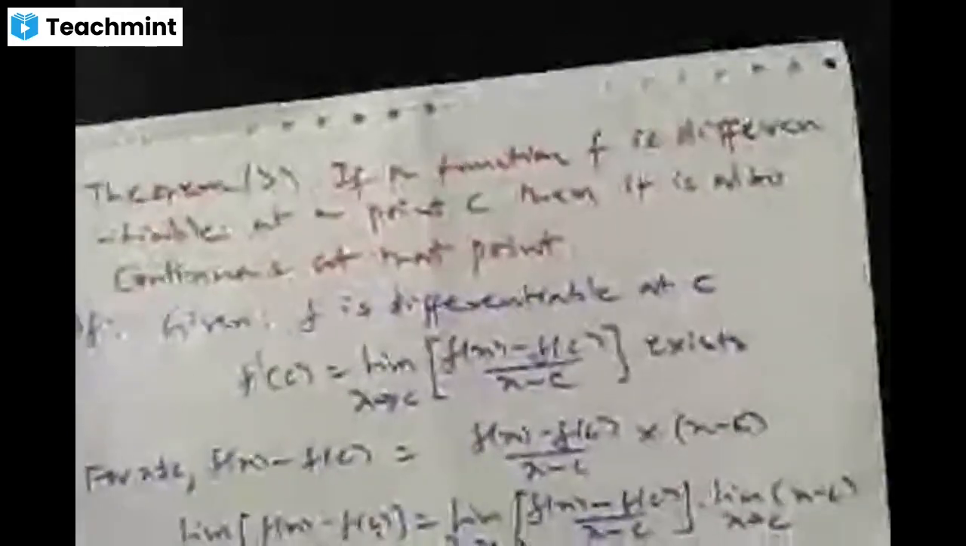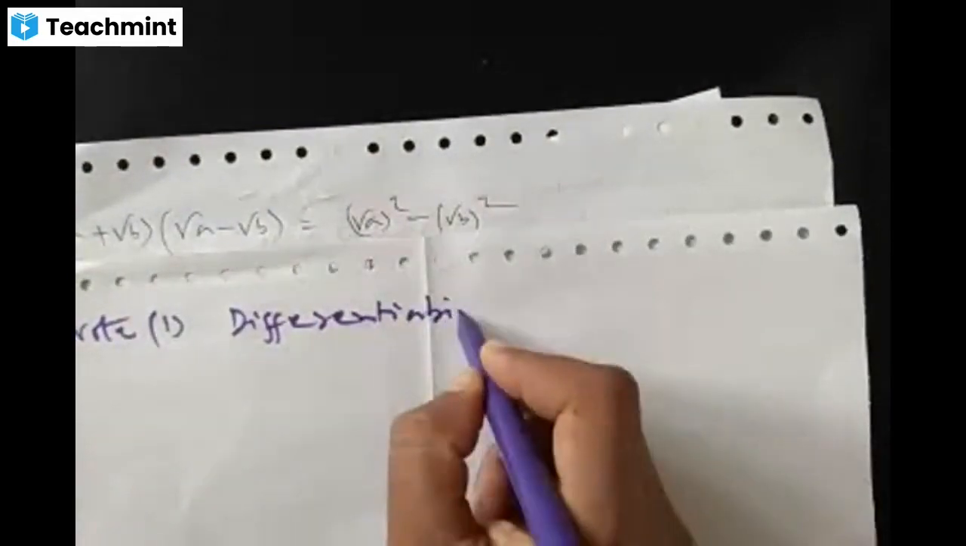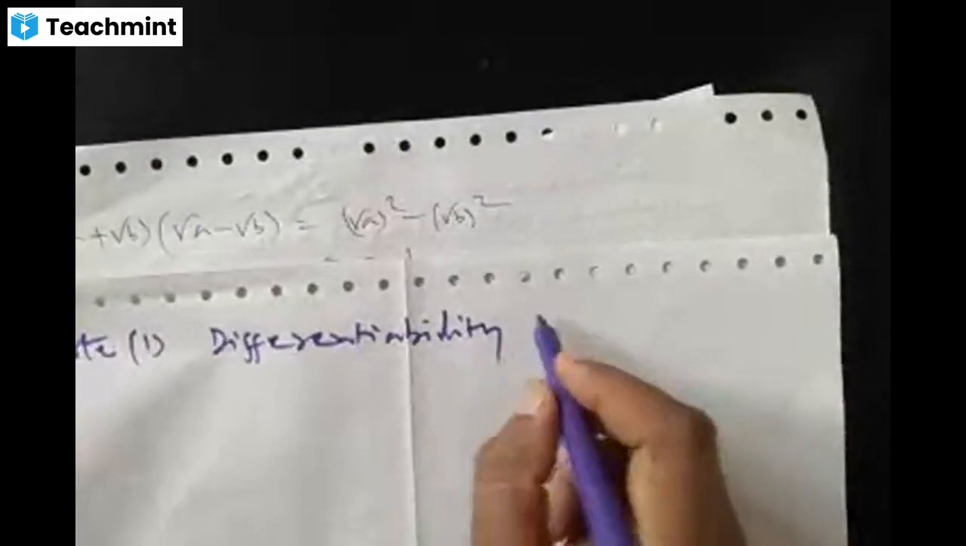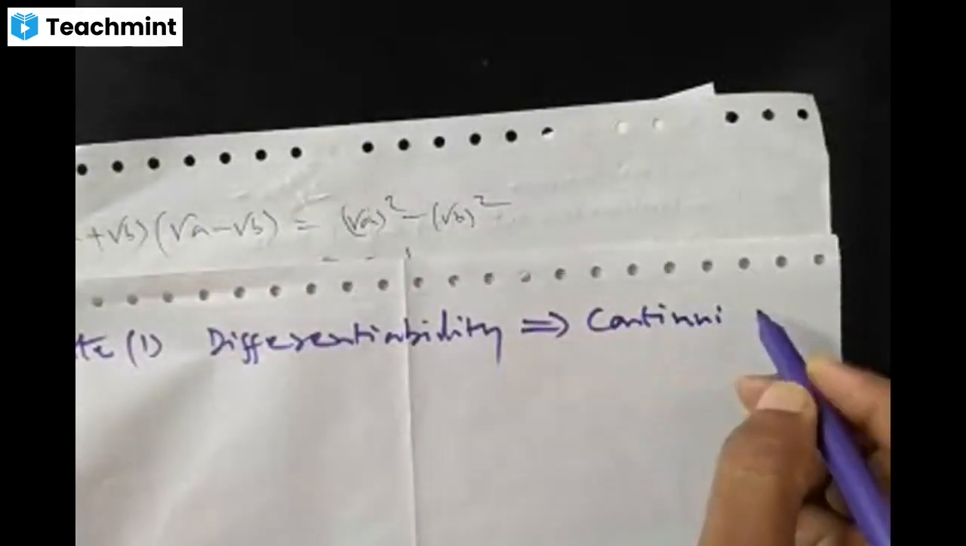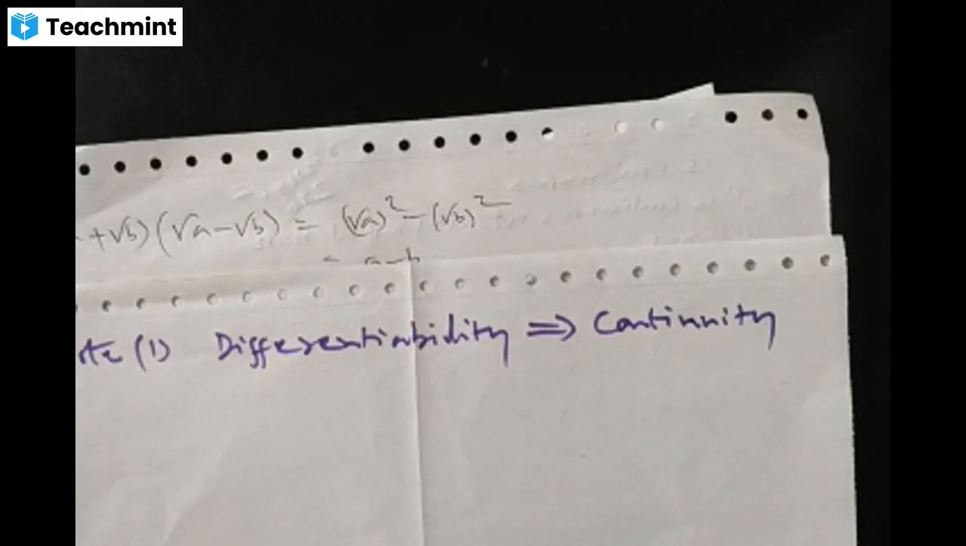Okay, so just make a note of it. Note number 1: differentiability implies continuity. So whenever a function is differentiable at a particular point, then it is also continuous at that point. So whenever a function is differentiable, then it is also continuous.